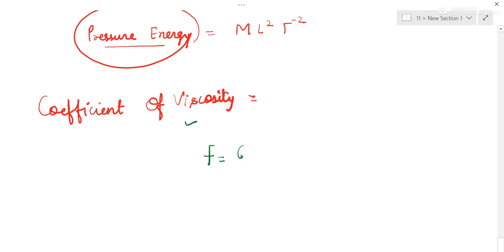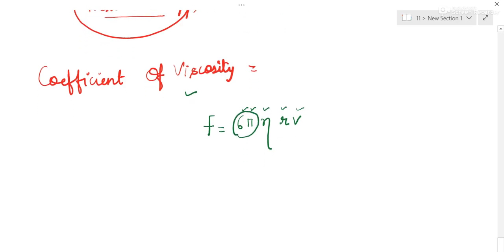Force is equal to 6 pi eta r V. This is some law that we will do later on. Here 6 and pi are constants, so they will not have any dimensional formula. So F can be written as, you already know, MLT to the power minus 2.